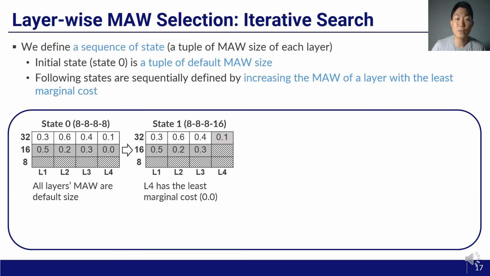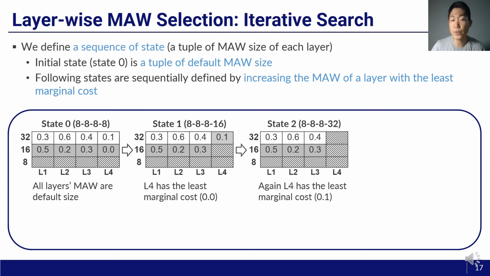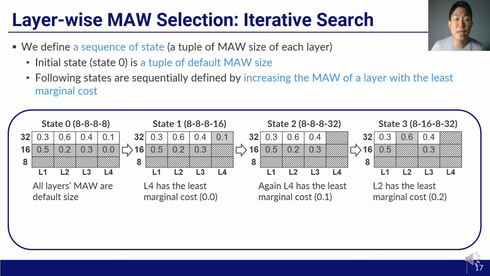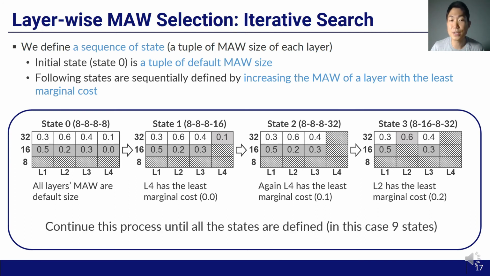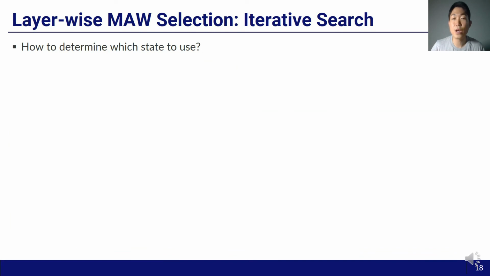State 2 is defined by increasing MAW of layer 4 again, as it still has the least marginal cost. And state 3 is defined as layer 2 now has the least marginal cost of increasing MAW. We continue this process until all the states are defined. After defining a sequence of states, we now have to determine which state to use among them.